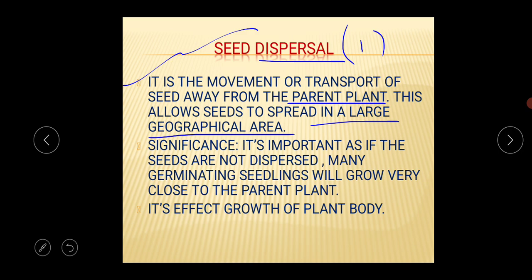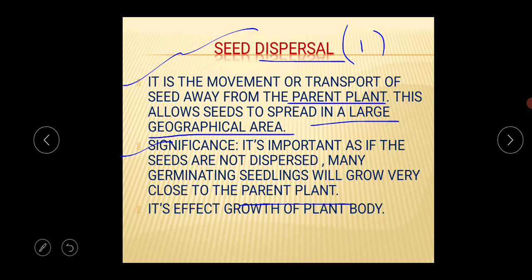Each and everything has its own significance, so seed dispersal also has its own significance. The first thing is it's important. Why? Because if the seeds are not dispersed, then many germinating seedlings will grow very close to the parent plant. So it decreases the genetic combination, the genetic variety.